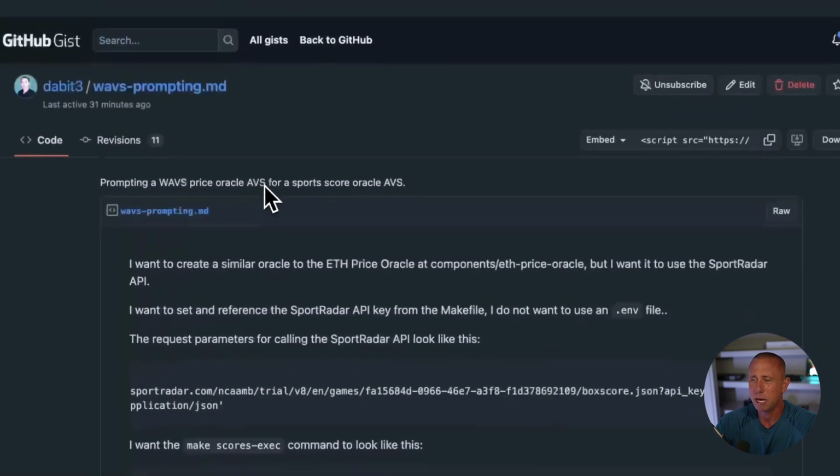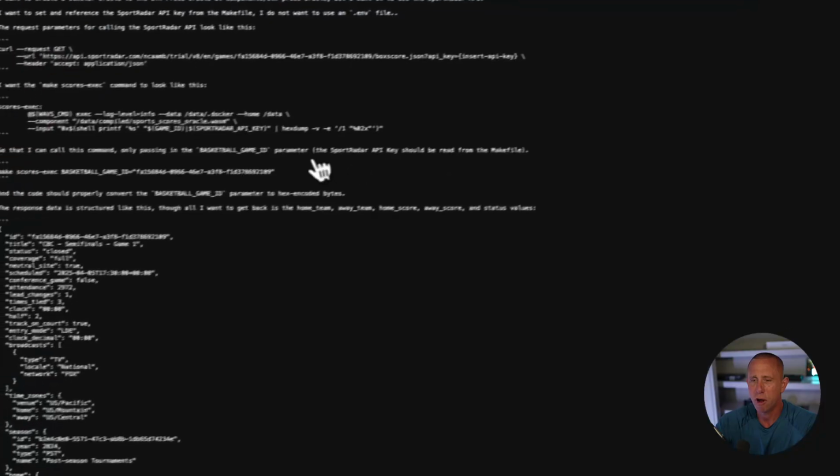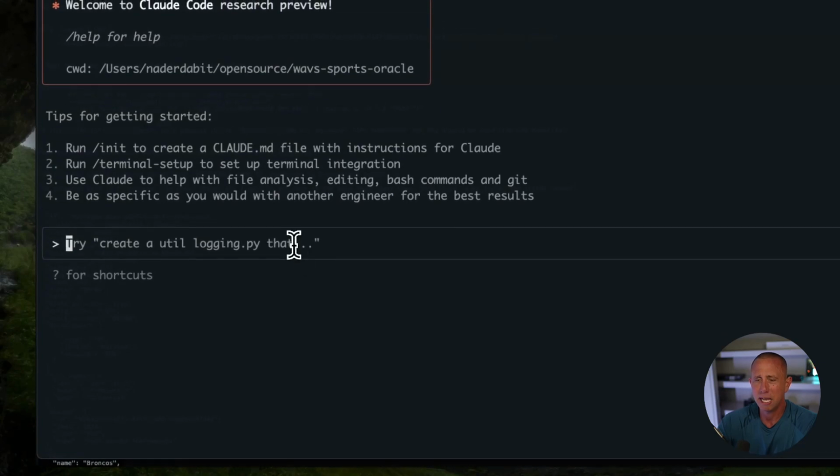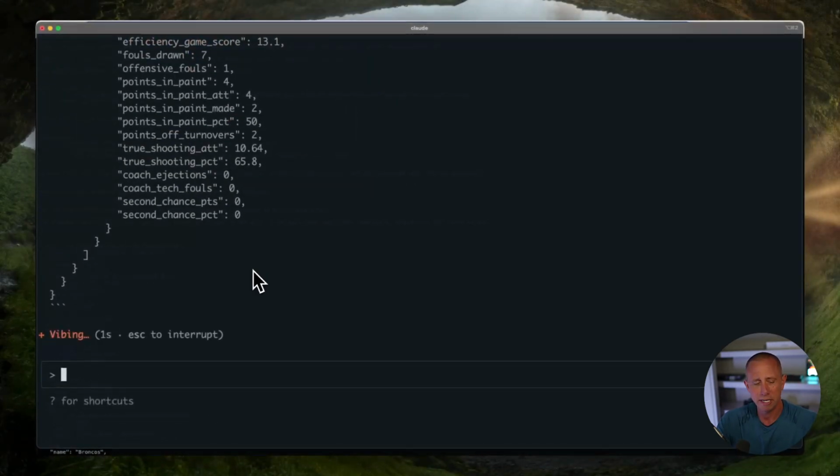So this is a pretty nice long prompt, especially with this data here making it much longer. But I can go here to where we have raw. I can copy this, and I'm going to now open my terminal. I'm just going to paste it right here, and then I'm going to hit enter, and we're going to try to walk through all of these different prompts from Claude Code.